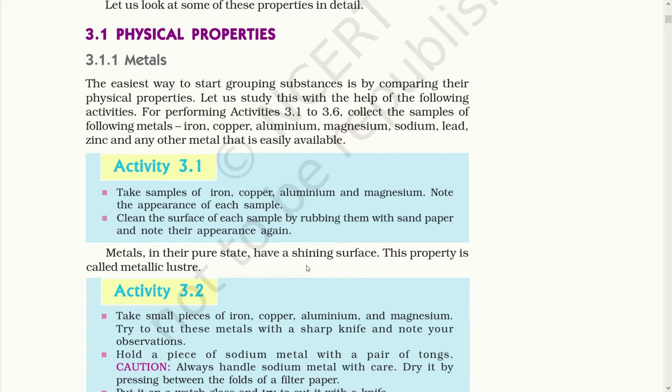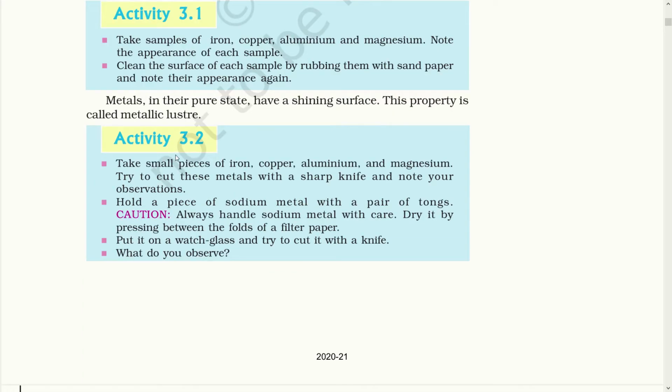They shine in light because the metal possesses free electrons that vibrate on coming in contact with light. Then we have activity 3.2. The same samples are taken and we try to see the solid property, or the hardness, of the material. The second point you can read here is that we have to try to cut this material with a sharp knife and note our observations.